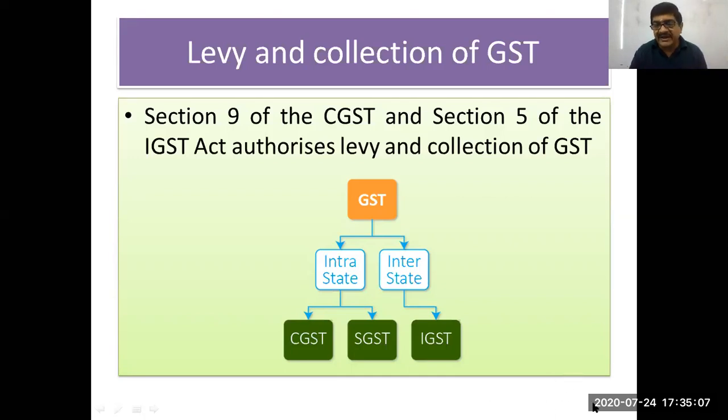So that is levy and collection. This is authorized under two different sections and two different laws. Number one, under section 9 of the CGST Act and under section 5 of the IGST Act, levy and collection is authorized. So there is an authorization coming from the Constitution. There is an authorization under the Act also, and these two sections will be referred to as charging sections for the purpose of GST. Which are charging sections? Section 9 of the CGST and section 5 of the IGST. These are referred to as charging sections.